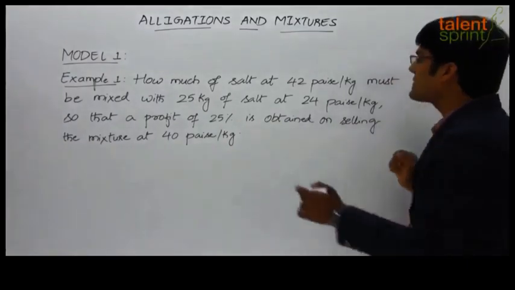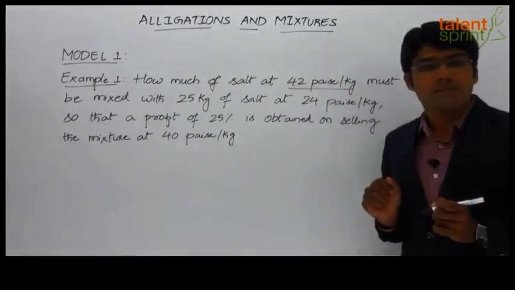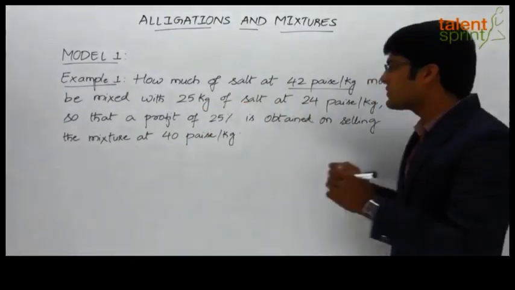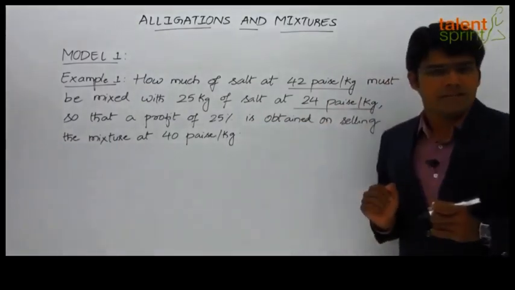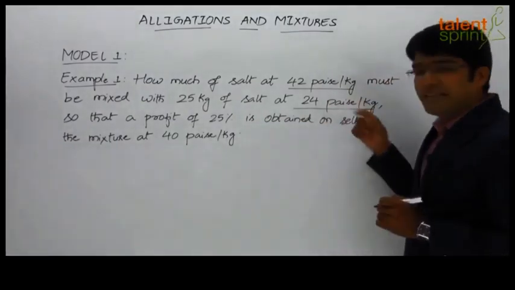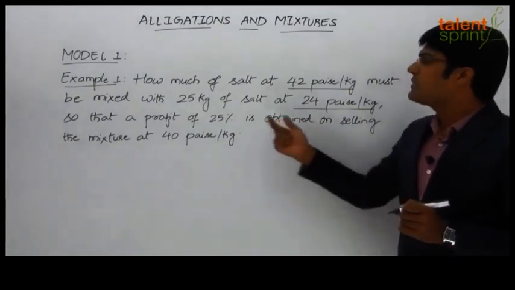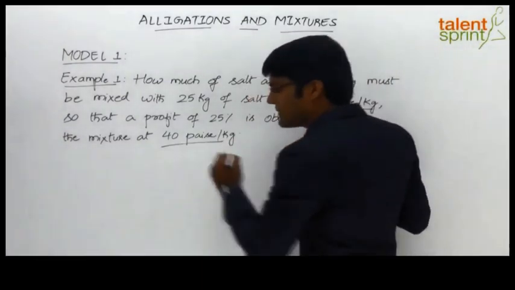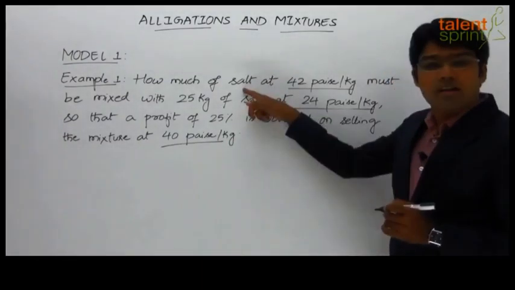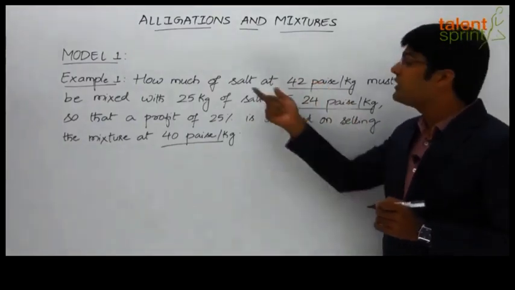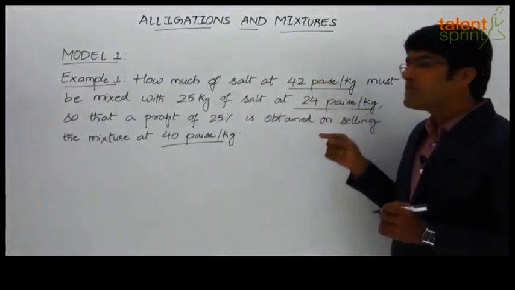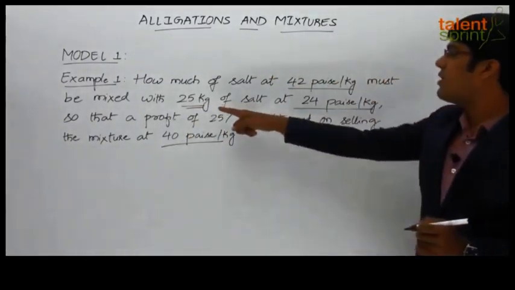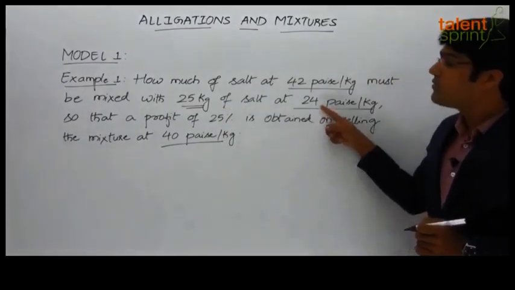Now the first quality of salt here is at 42 paise per kg, and as you can see, it is mixed with 25 kg of another variety of salt which is at 24 paise per kg. And on mixing these two varieties of salt, we can get a profit of 25% by selling the mixture at 40 paise per kg. So we need to find out how much of salt at 42 paise per kg, so what should be the quantity of salt at this price which has to be mixed with 25 kg of salt.